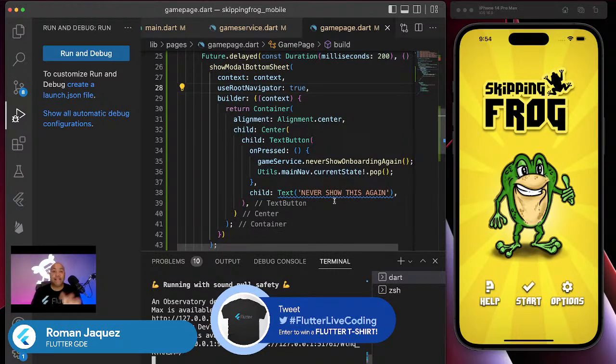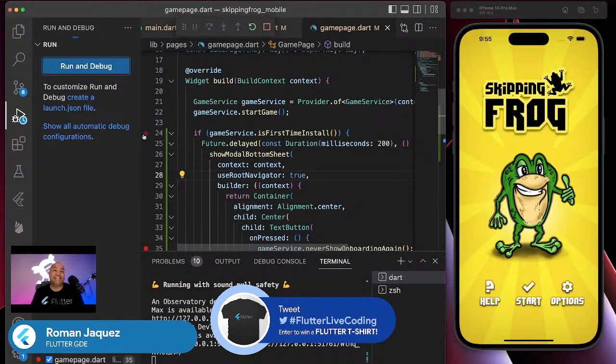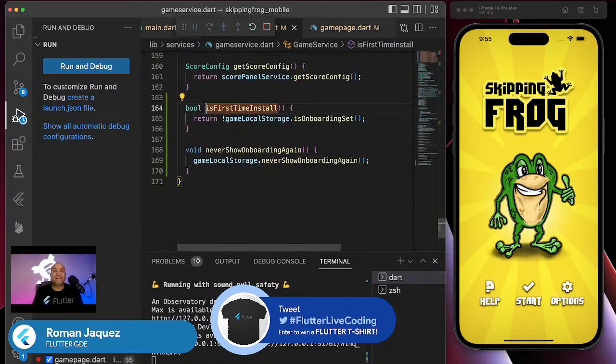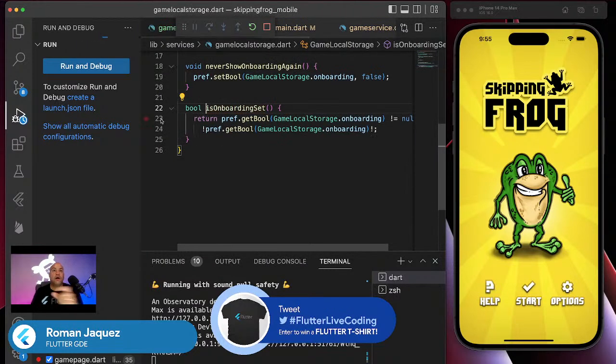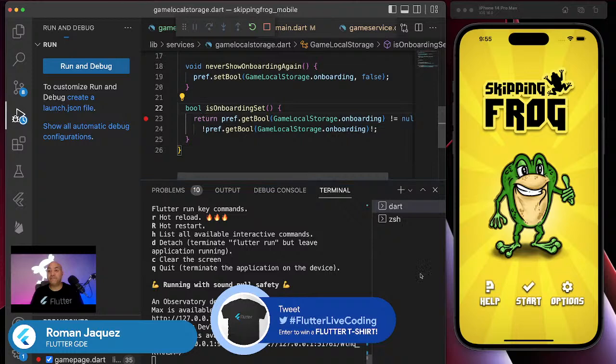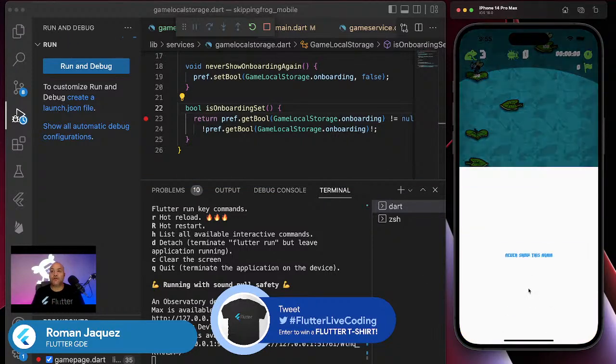Perfect. So let's debug it right now. Let's run it in debug mode, and then let's follow that sequence. I'm going to go to the check for the value, the is-first-install. I'm going to go exactly where that value is as soon as it comes out of the preferences. We have to wait until the debugging session starts, and then we should be able to see it. This machine is good enough to go into debugging, so I don't know why it's taking so long this time. But anyway, as that happens, let me start building a little bit of the UI.